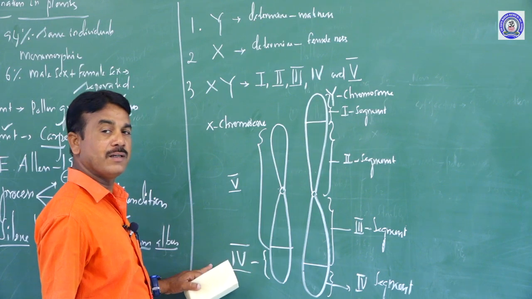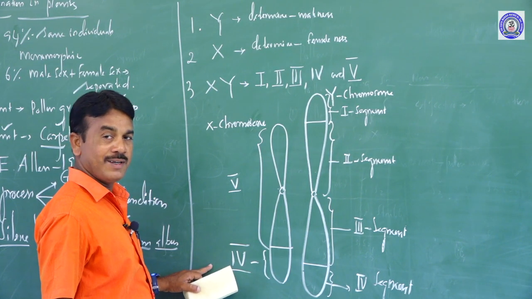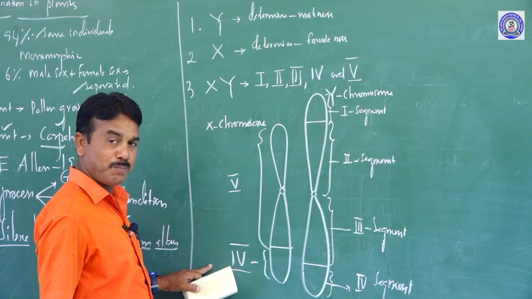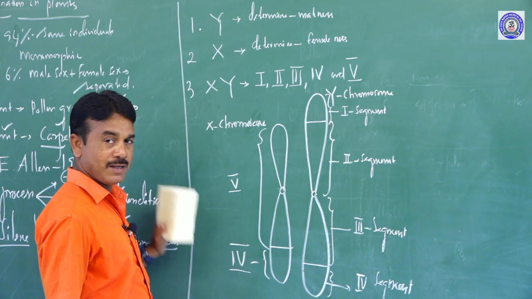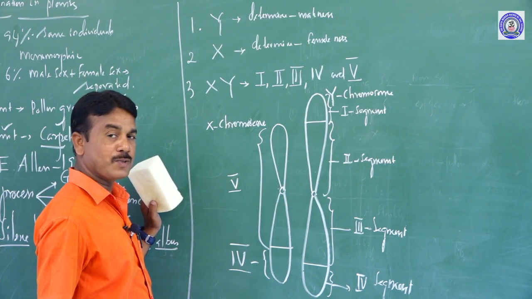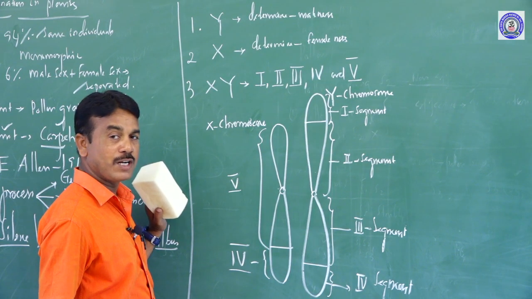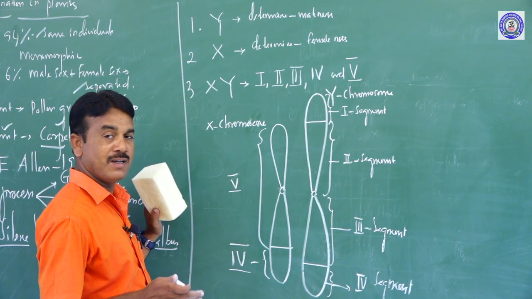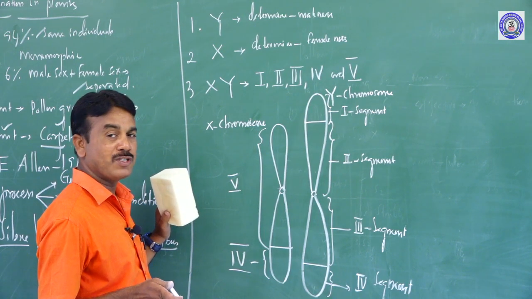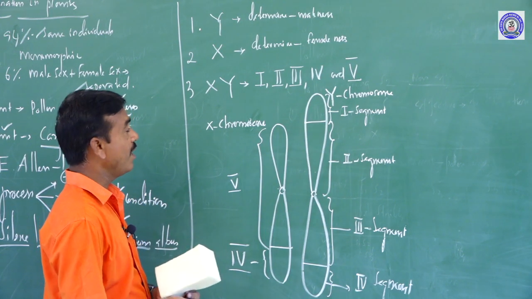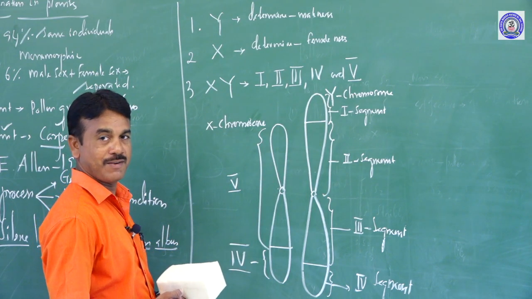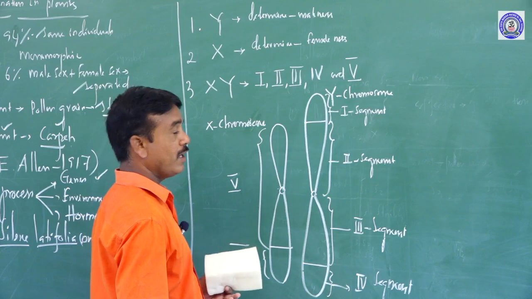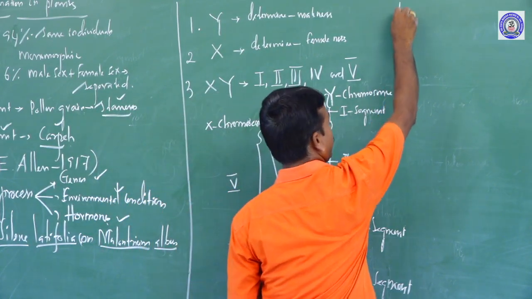So please, the diagrammatic representation is not given in your books. Please draw the sex determination plan, you must draw it. When you go through it, it will be easy to understand, because the segments are recorded and easily identified. Okay, the next one.